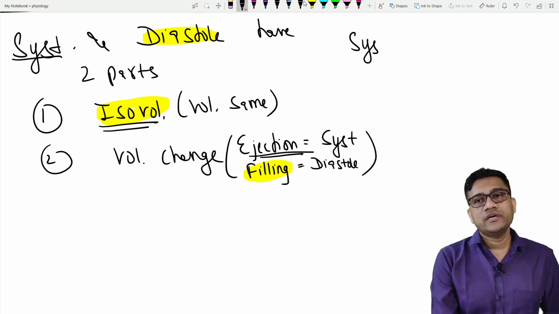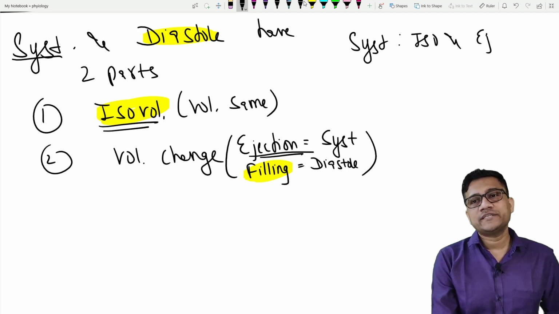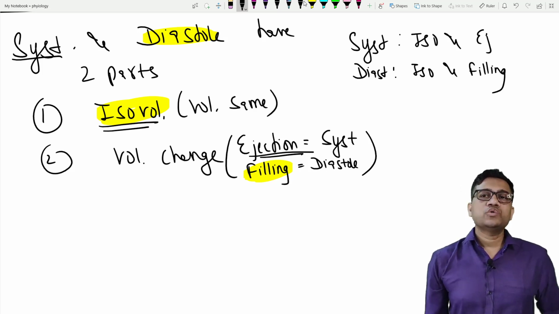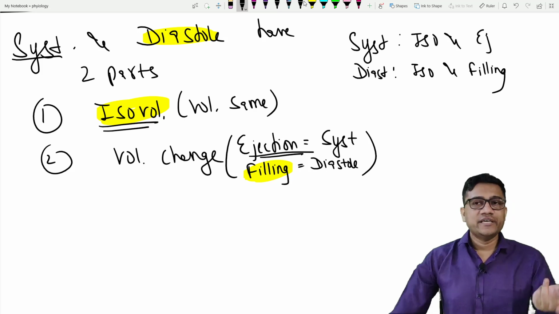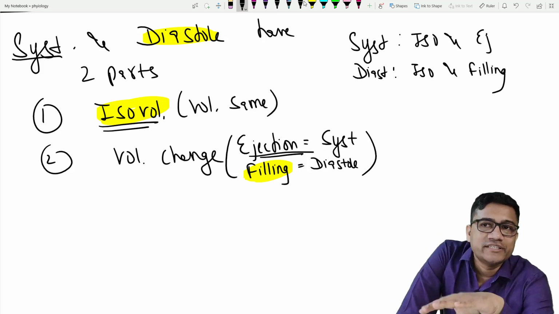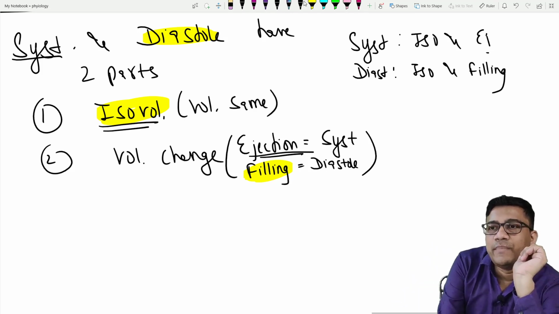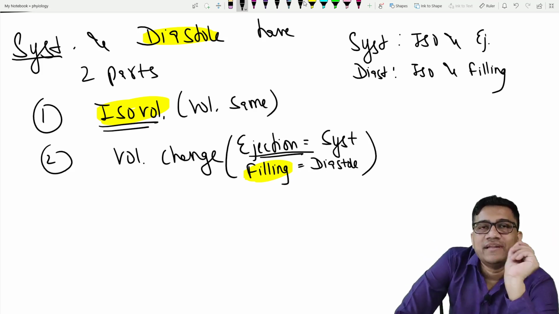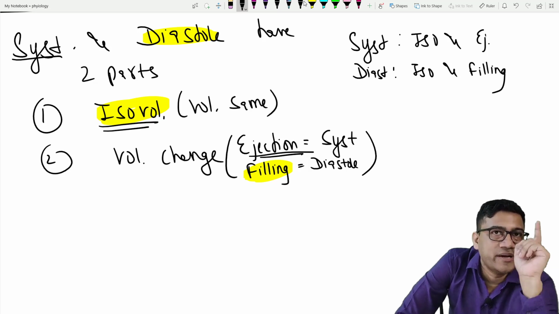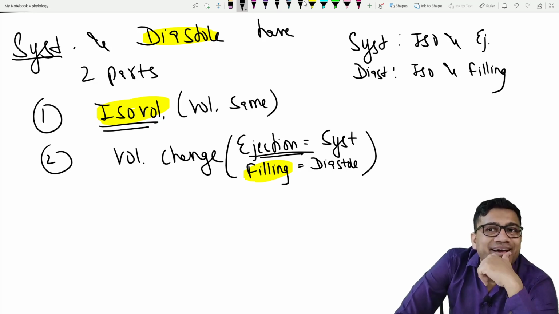So if I want to write, systole is iso and ejection, diastole is iso and filling. So iso-ejection and iso-filling are the parts. Are you getting the question?